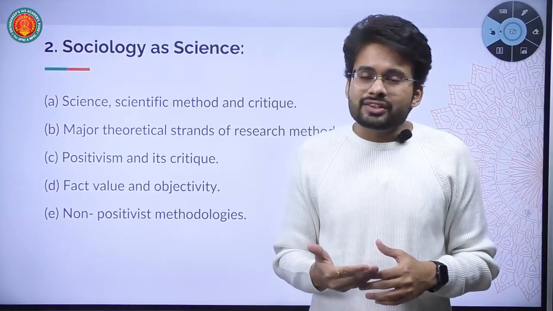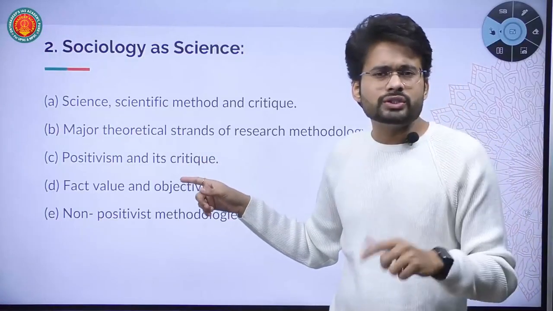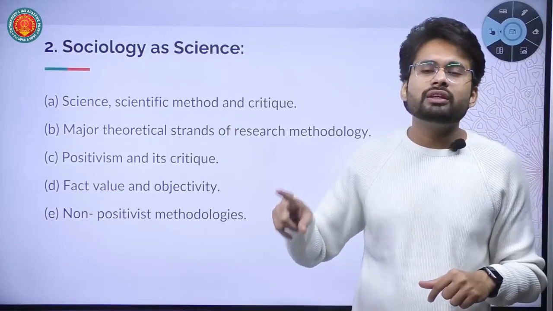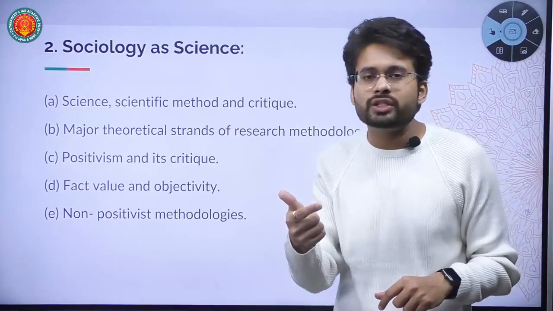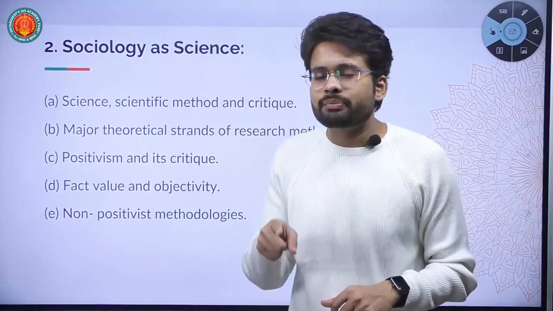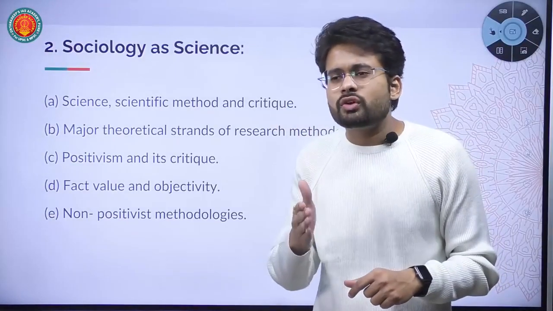and that's how we can study a point like suicide, right? And that's how positivism as a theoretical strand in sociology was found inadequate. In the critique we will argue that positivism, of course, organized sociology on very scientific lines, but it was inadequate. Rather, positivism as a separate discipline in sociology actually diverted sociology from its goal.